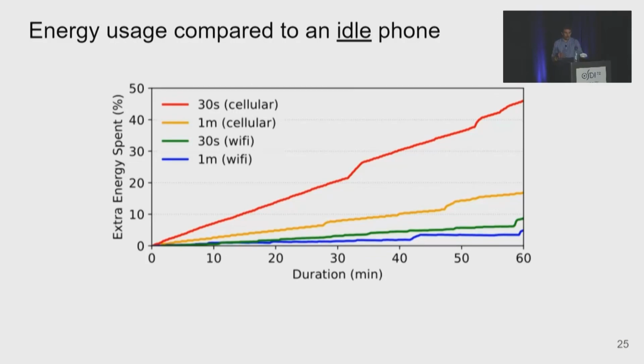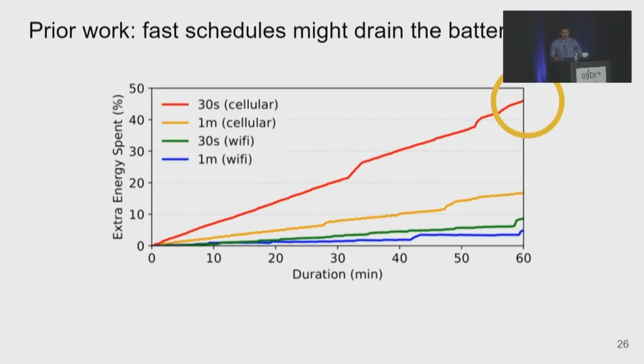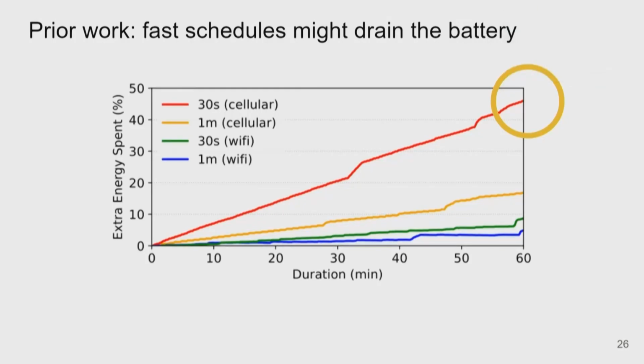Finally, I want to compare the battery usage to that of an idle phone, screen turned off, for the duration of 1 hour. The x-axis is the duration of the experiment, and the y-axis is the extra energy spent by the phone. The curves are examples of schedules chosen by the client. First takeaway, on cellular network, fast schedules drain the battery. So if you were to deploy the state-of-the-art, such as Karaoke or Vuvuzela, on a phone with this configuration, you'd kill the battery probably very quickly.